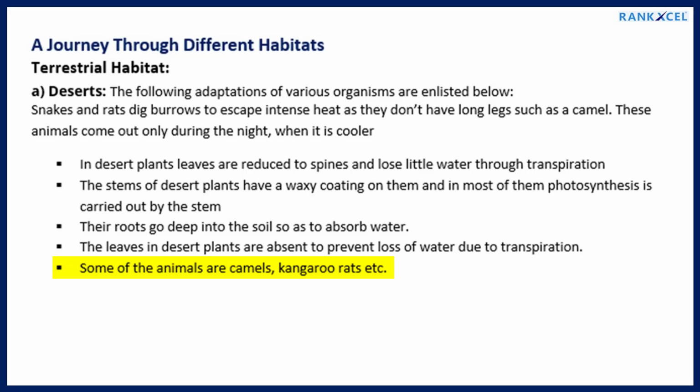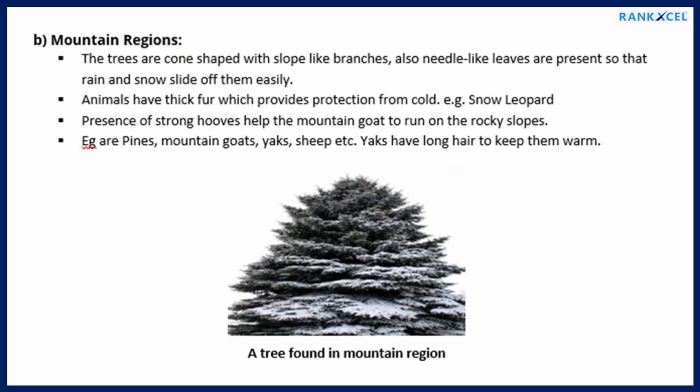B. Mountain regions. The trees are cone-shaped with slope-like branches, also needle-like leaves are present so that rain and snow slide off them easily. Animals have thick fur which provides protection from cold. For example, snow leopard. Presence of strong hooves help the mountain goat to run on the rocky slopes. Pines, mountain goats, yaks, sheep etc. Yaks have long hair to keep them warm.